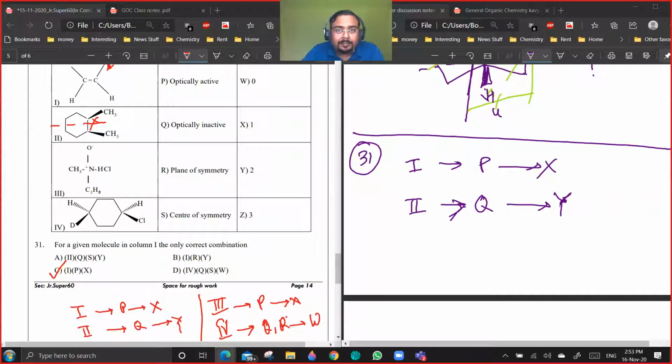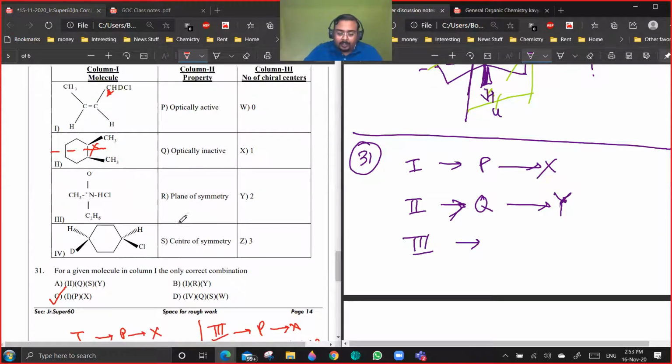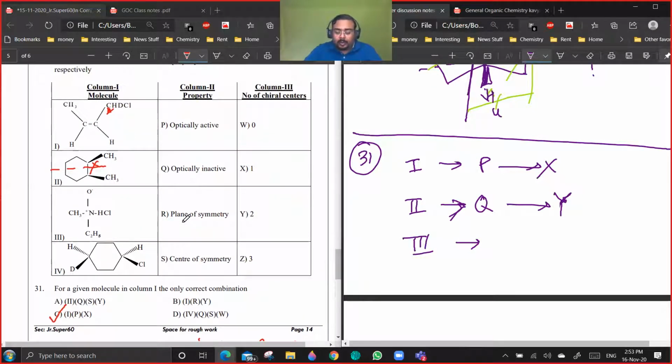Yeah. The plane of symmetry will pass through the diagonal. This diagonal plane of symmetry will be possible. Okay. So 2qi, third is optically active because there is no lone pair on nitrogen and 4 different groups. So P is correct, and it will have number of chiral centers as 1.